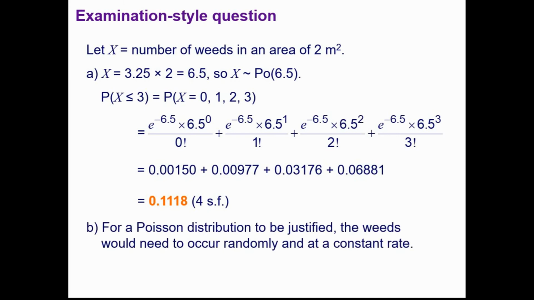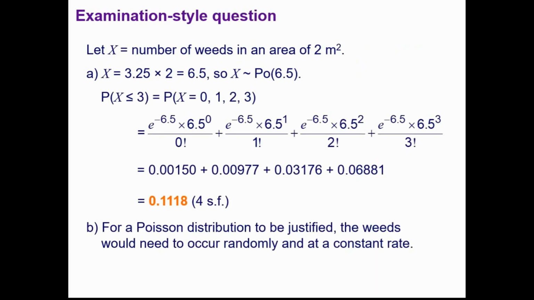0.1118. For part B, we've got to think back to the conditions, so we'd need to assume that the weeds occur randomly and that they occur at a constant rate. Okay. So with those types of questions, as I said, think back to the conditions.